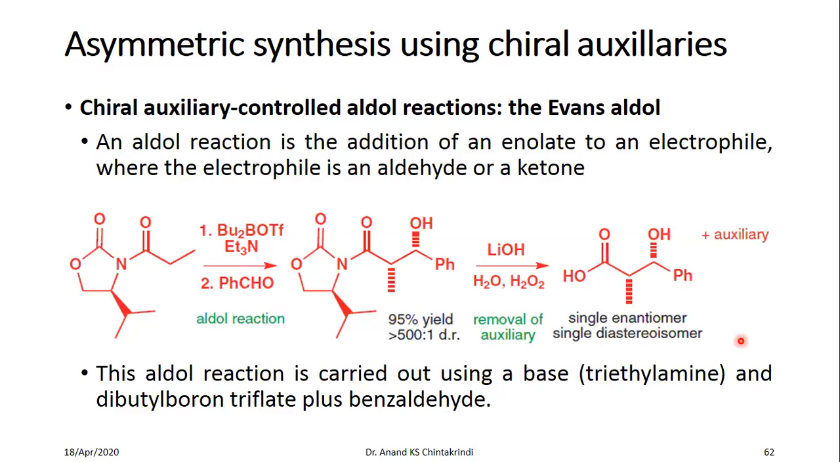The last example of asymmetric synthesis using chiral auxiliaries is the chiral auxiliary controlled aldol reaction. It is also called the Evans aldol. Now, what is an aldol reaction? It is the addition of an enolate to an electrophile, wherein the electrophile is an aldehyde or a ketone. So, as you can see here, this is the enol which is formed by the boron, and you get 95% yield.